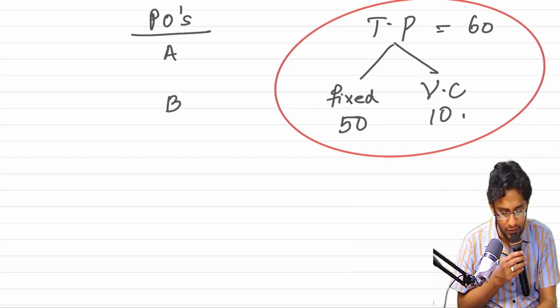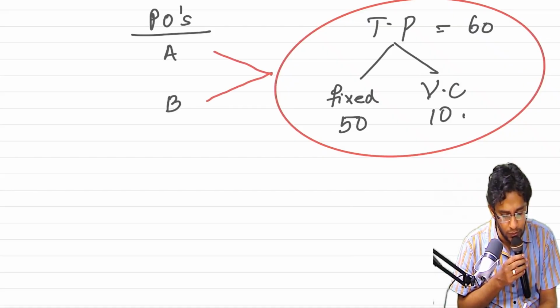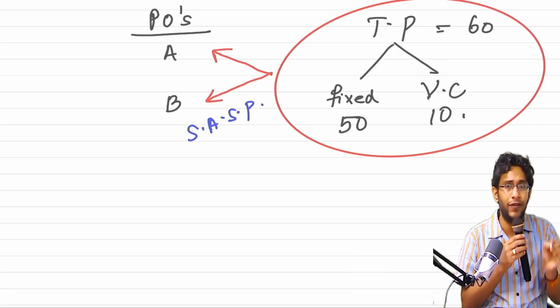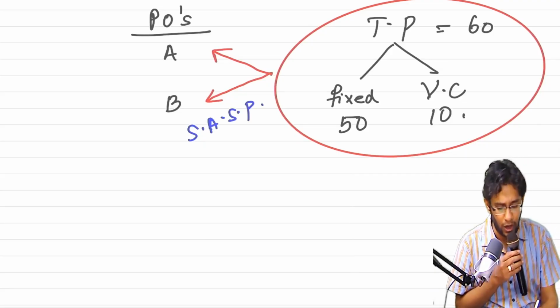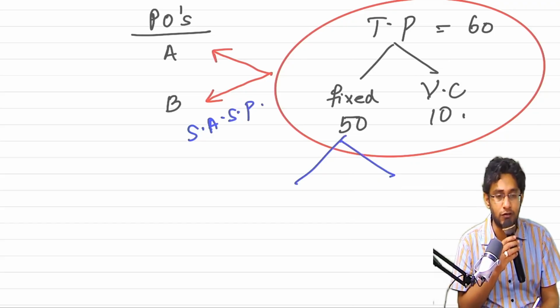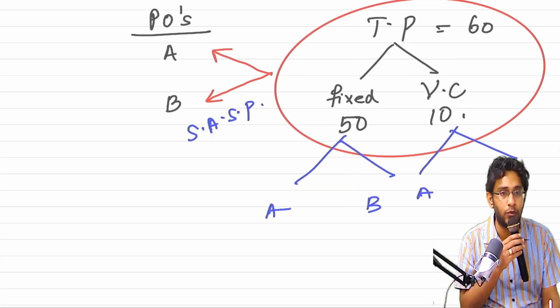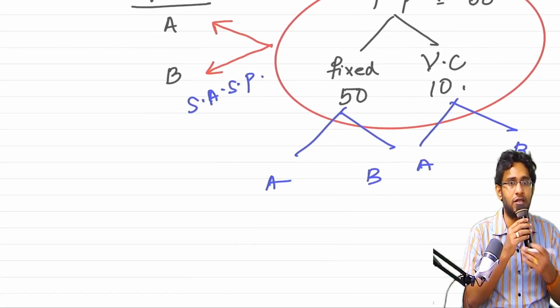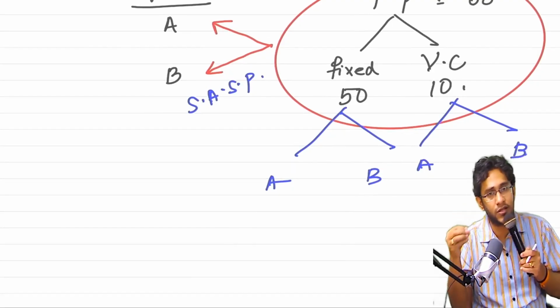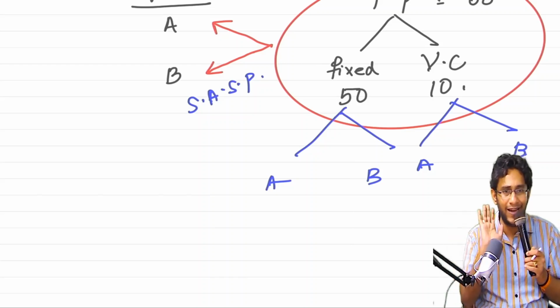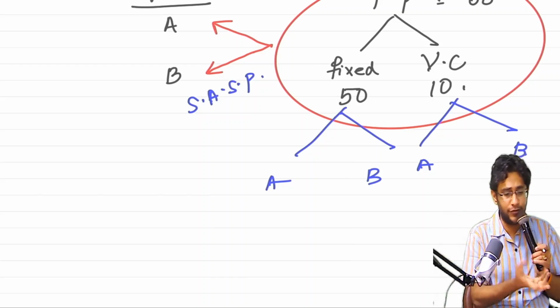Transaction price should be allocated to POs in the ratio of standalone selling price. When you tell me that, indirectly, are you not telling me that fixed also should be allocated to A and B, variable also should be allocated to A and B? Because a transaction price should be allocated means fixed consideration also should be allocated, variable consideration also should be allocated. Ideally, this is what you are supposed to do based on the language of the standard.